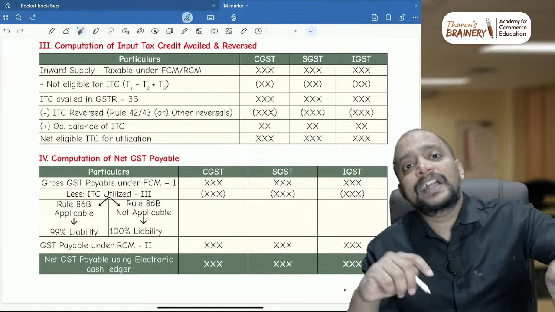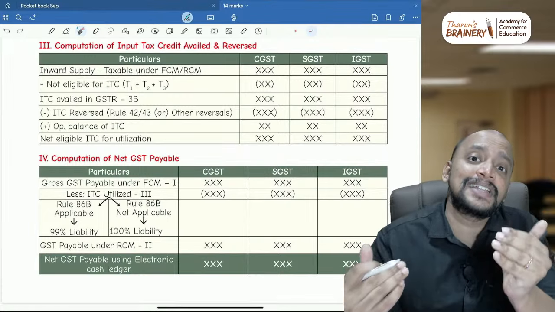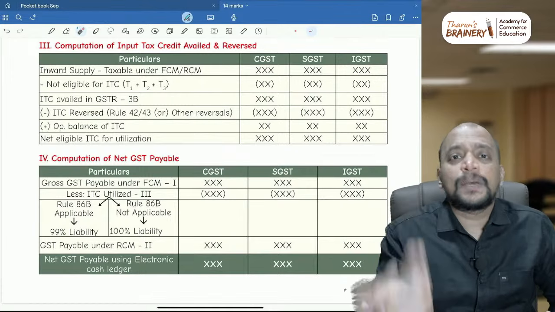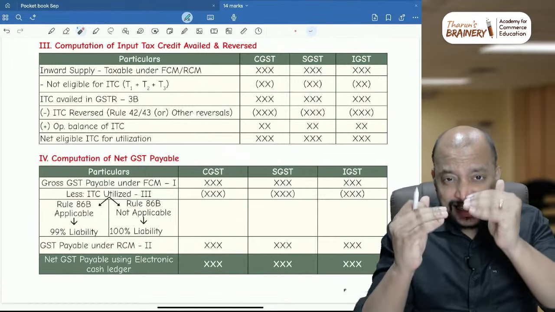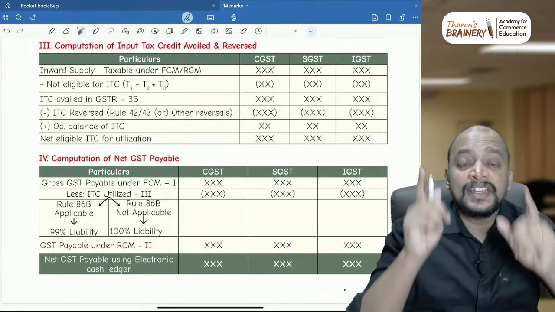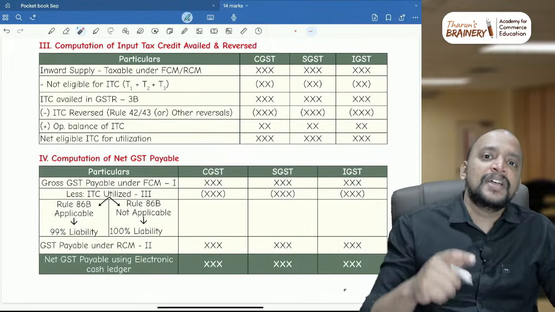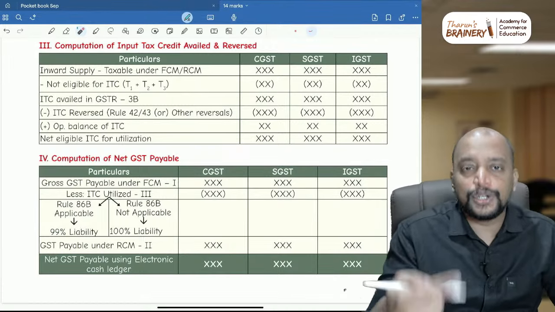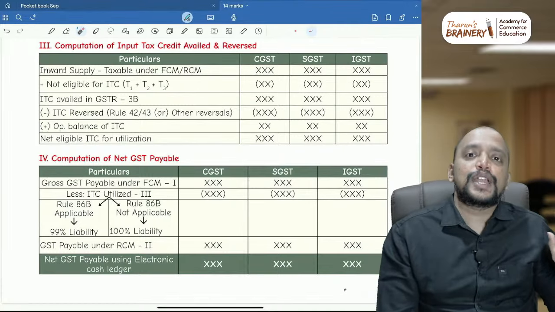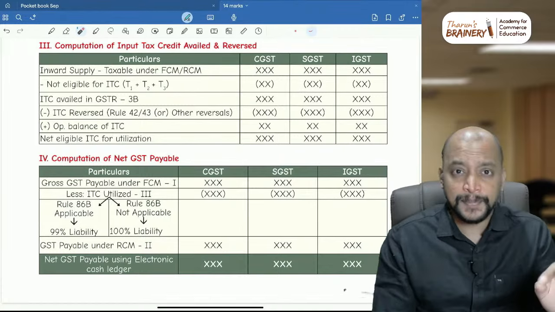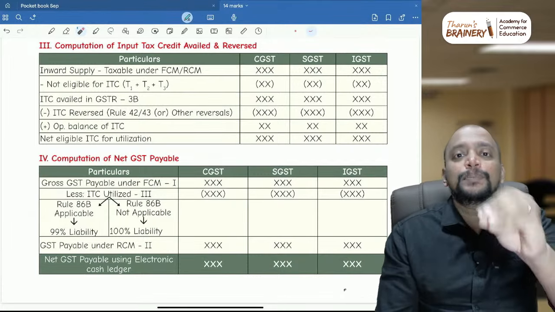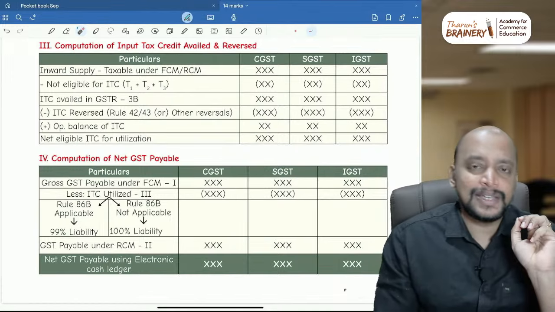But for that, we should have sufficient balance in the ITC. If the ITC balance itself is less than the liability, don't apply rule 86B. If the ITC balance is close to the gross liability, then definitely there is a chance that whatever liability in cash that you pay may be less than 1%. So you need to apply 1% of your liability through cash ledger. Keep that in mind. And there might be some relaxations for payment of 1% through cash ledger. Those relaxations also you need to check.